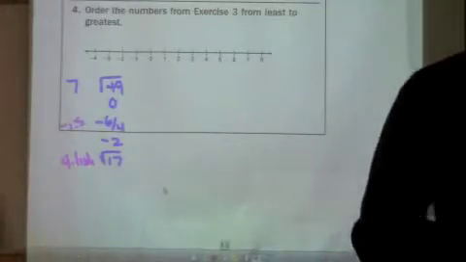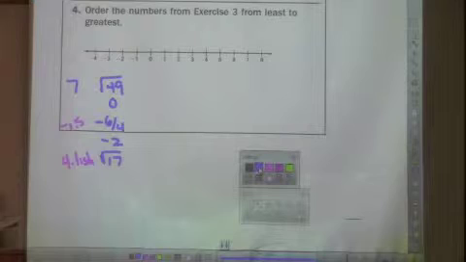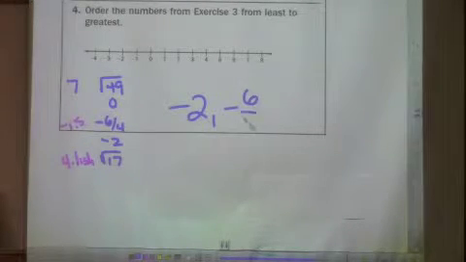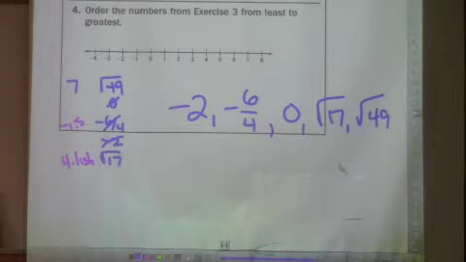Okay, let's finish up. What is the least number up here? Negative 2. What's our next least number? Negative 6/4, which is like negative 1.5. Then we've got 0. So we went there, we went there, we went there. Which one's smaller, square root of 17 or the square root of 49? Square root of 17. Square root of 49, 7 is our biggest one, okay?